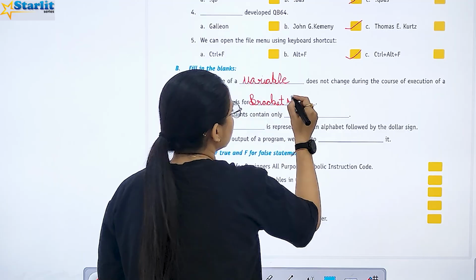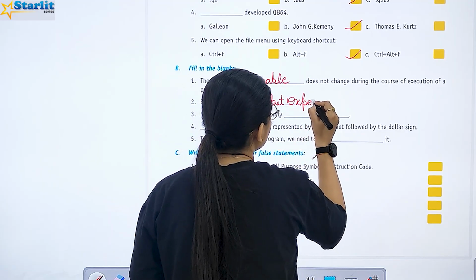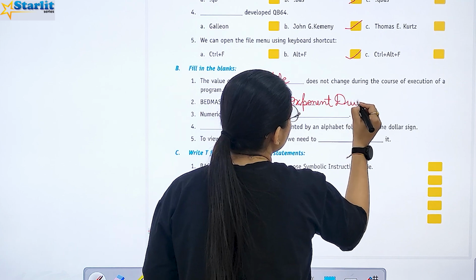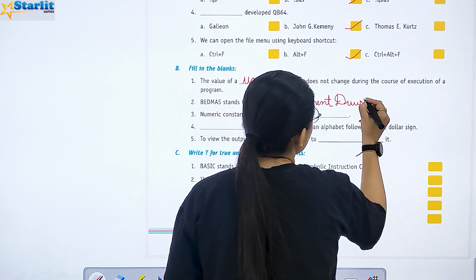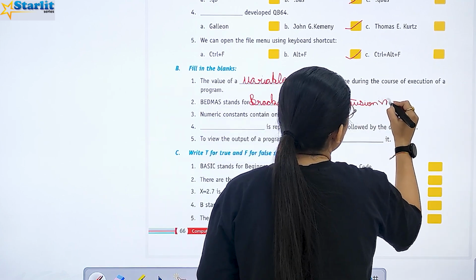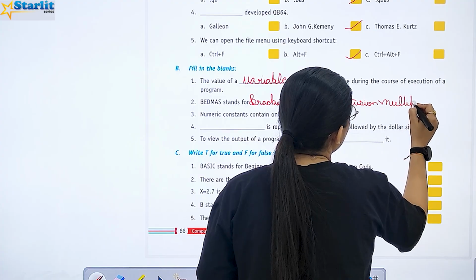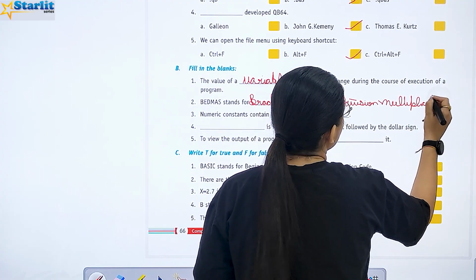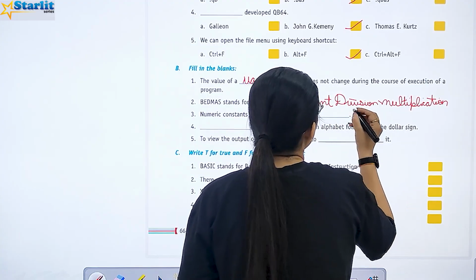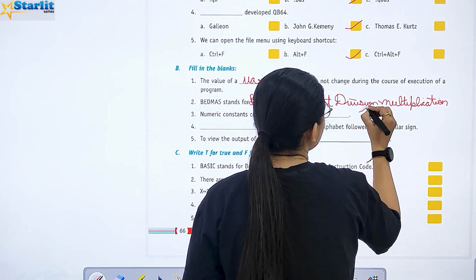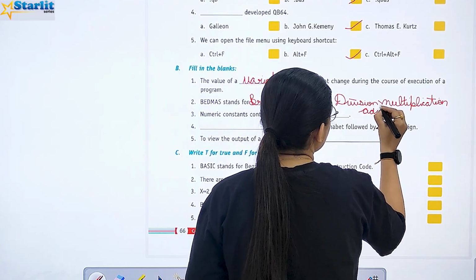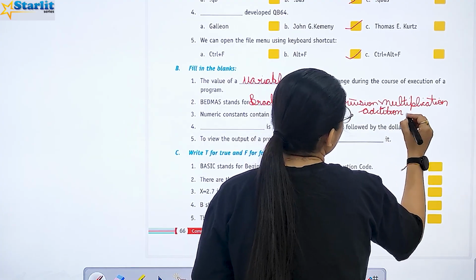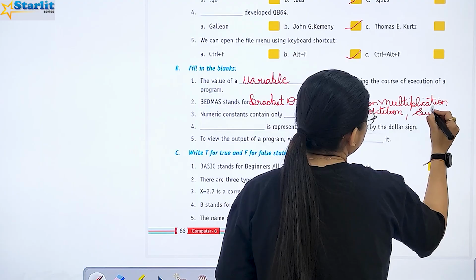exponent, division, multiplication, addition, subtraction.